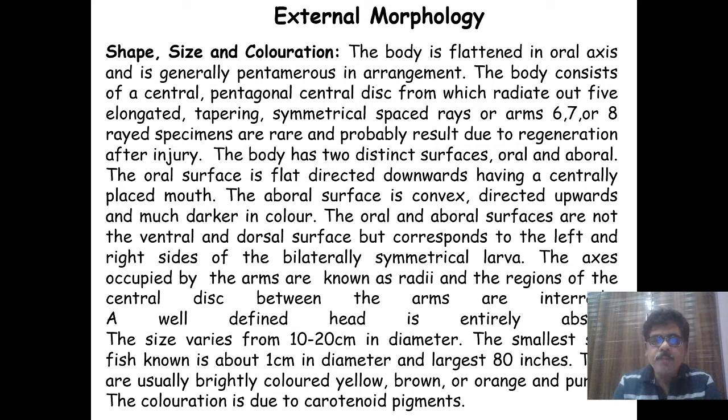The oral surface is flat and directed downwards, having a centrally placed mouth. The aboral surface is convex, directed upwards and much darker in color. The oral and aboral surfaces are not ventral and dorsal, but correspond to the left and right sides of the bilaterally symmetrical larva.